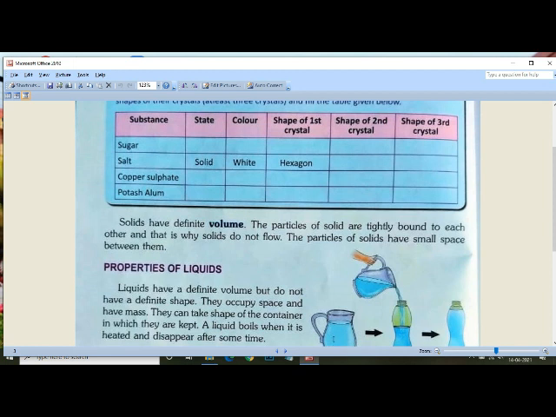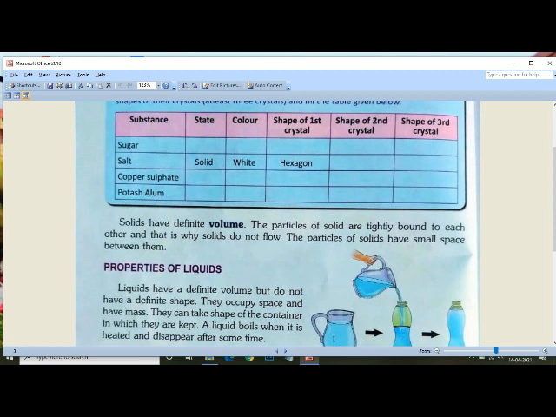Solids have definite volume. The particles of solid are tightly bound to each other, and that is why solids do not flow. The particles of solids have small space between them.